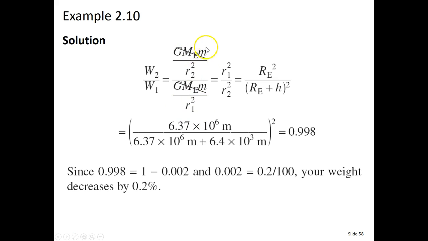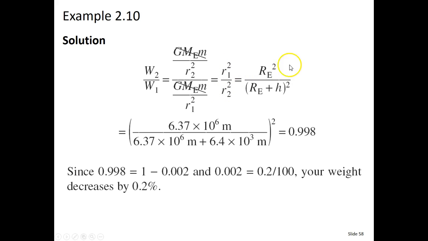Because the mass of the airplane and the mass of the Earth are the same, and G is the same, all those cross off, and now we just have a proportion showing the relationship between the radii. Notice that this is R1, so it comes up here, and R2 comes back down on the bottom: R1 over R2, and they're both squared.